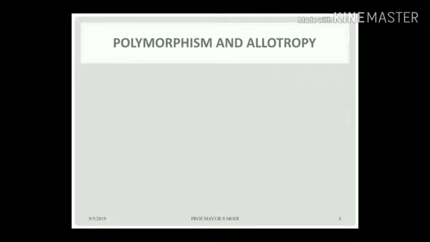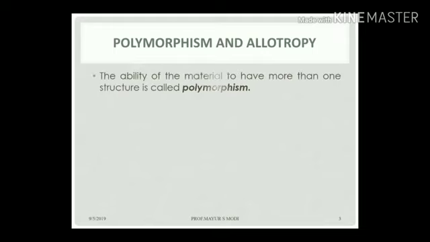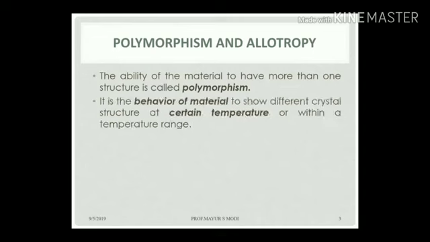Some more terminology: polymorphism and allotropy of metals. The ability of a material to have more than one structure is called polymorphism. Basically, it is the behavior of a metal to show different crystal structures at certain temperatures or within a temperature range.